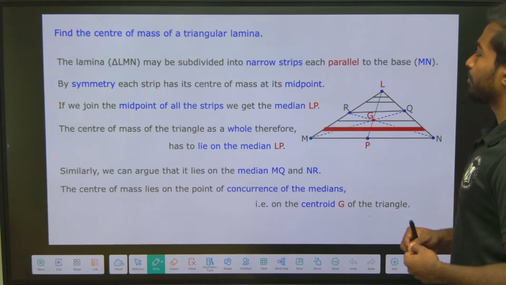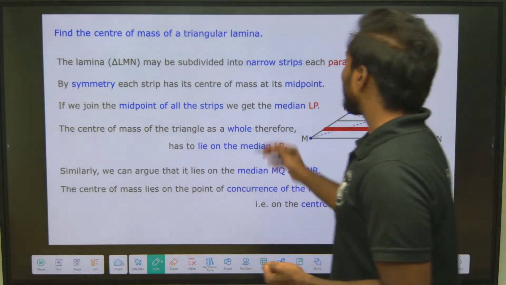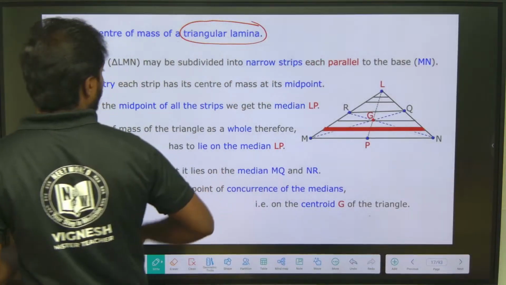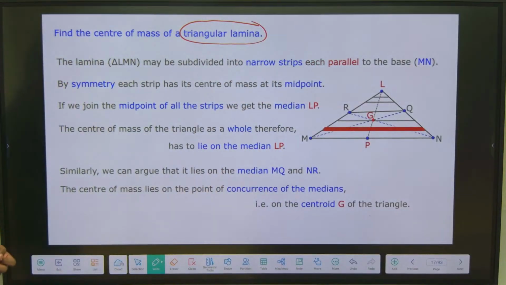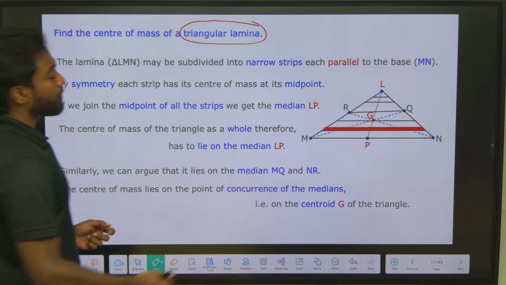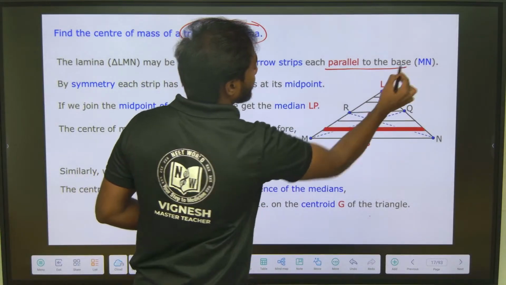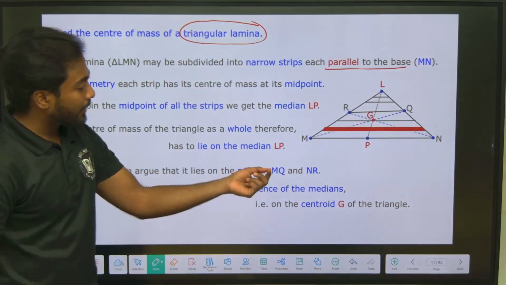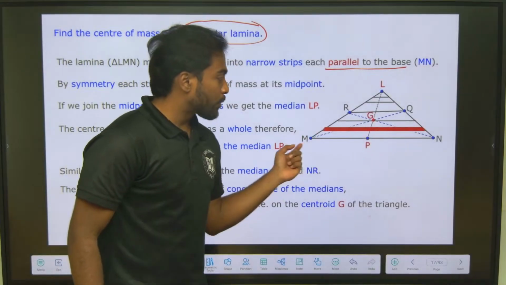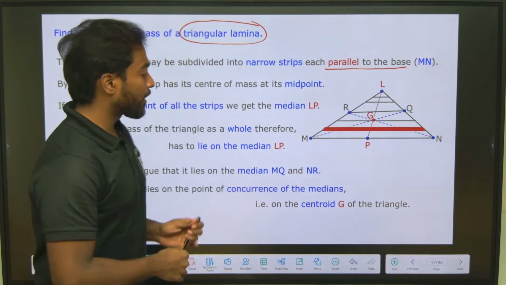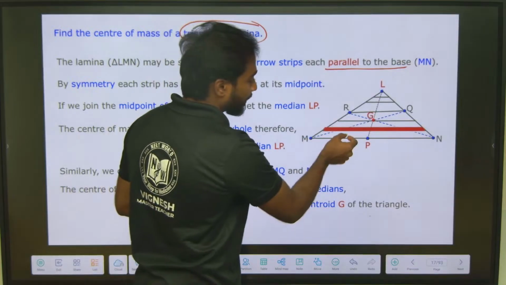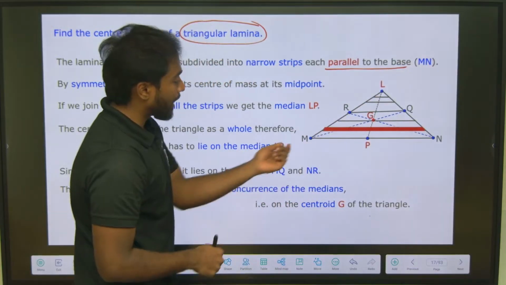So find the center of mass of a triangular lamina. What is the meaning of lamina? That's the thing we are going to see here now. So the lamina may be subdivided into narrow strips, each parallel to the base MN. So if I take a base MN, which looks like a perpendicular, right? Similarly, I am taking each strip which is parallel to MN.